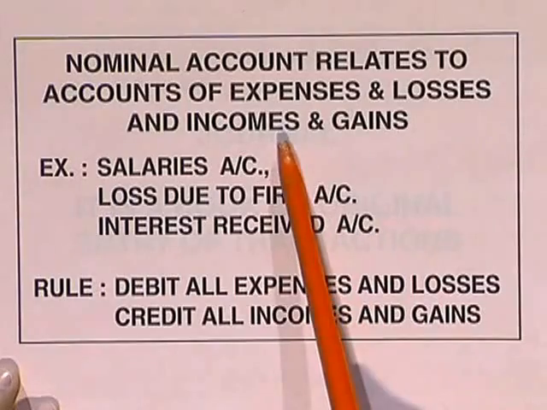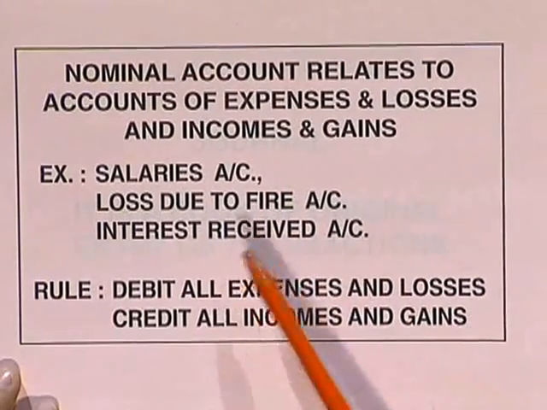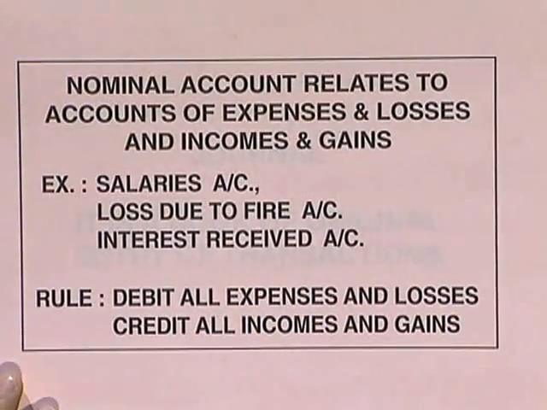It is an income. Suppose you have gained something out of your business. You will have many more expenses. Suppose you have purchased goods, you have purchased stationery, purchased machinery, and you will have so many incomes, like you may receive rent for your premises which you have let out, or you may receive interest on your fixed deposits. Like that, every business will have various expenses and income.